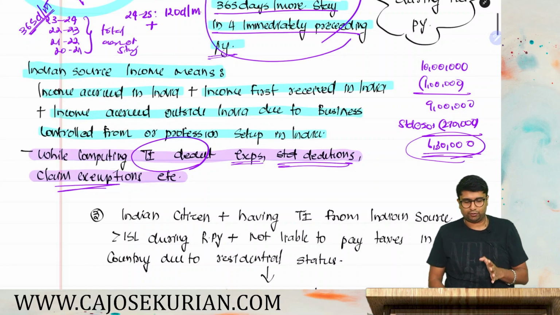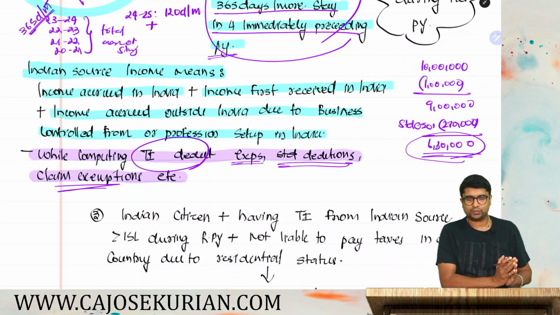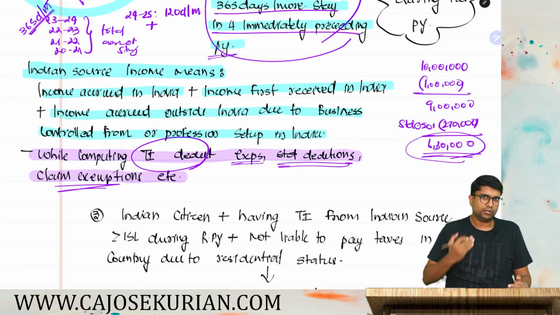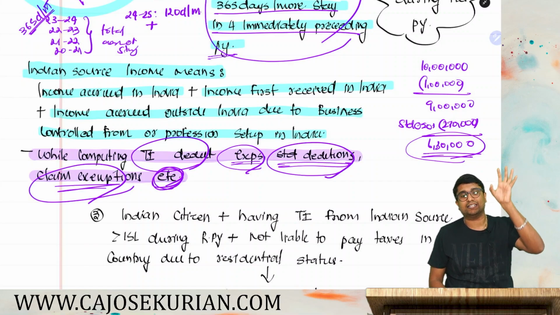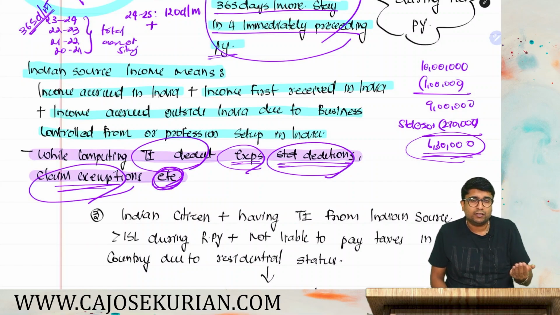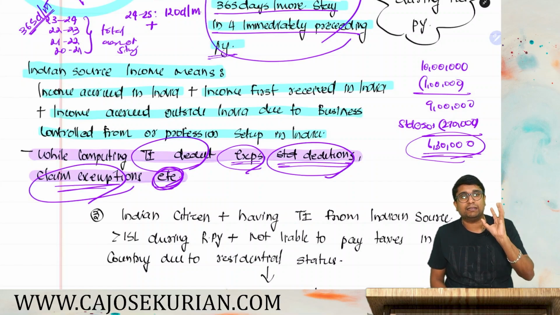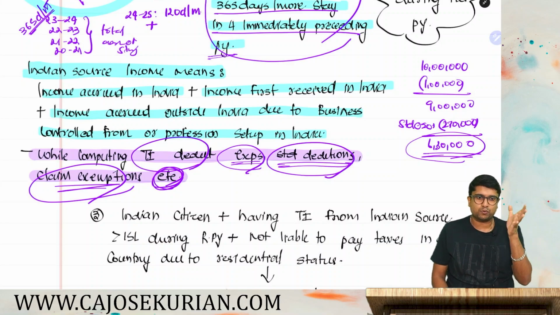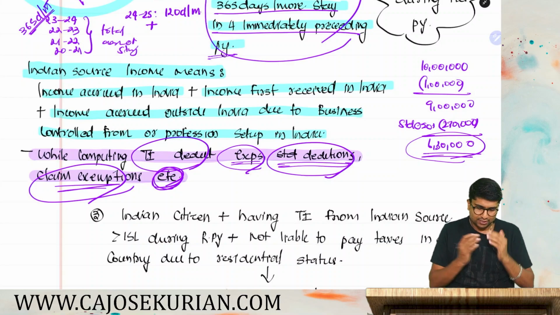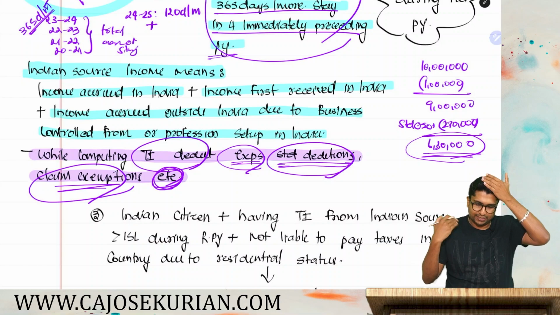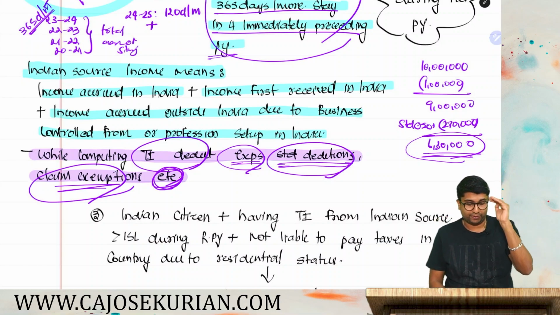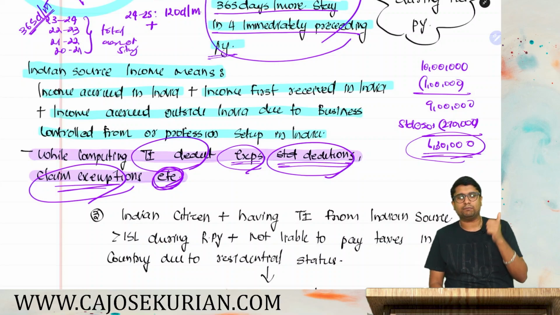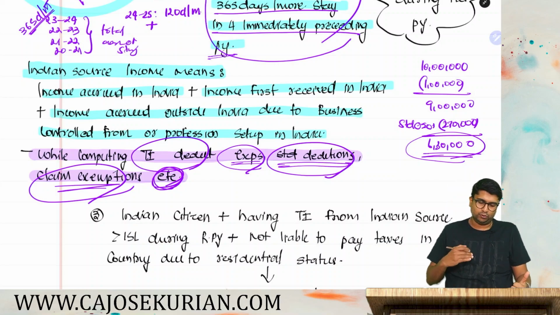So be very careful when they are saying total income from Indian source. You don't have to take the gross income. You can definitely claim the expenses, standard deductions, and you can claim exemptions if any. Say if they are saying agricultural income from India, you don't have to count it, because agricultural income is technically exempted under section 10(1). So that's what I'm saying. You can deduct all the expenses, you can claim standard deductions, you can claim exemptions, etc. while computing the total income from Indian source. So 3 things you have to consider. Number 1, income accrued in India. Number 2, first received in India.